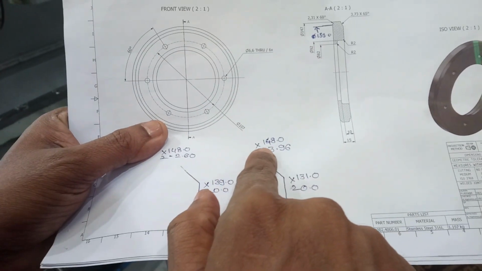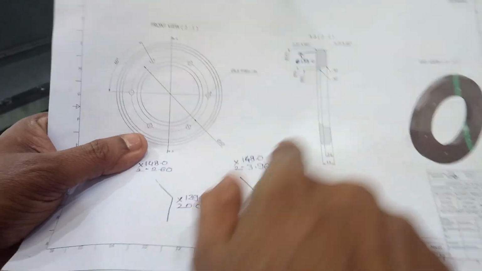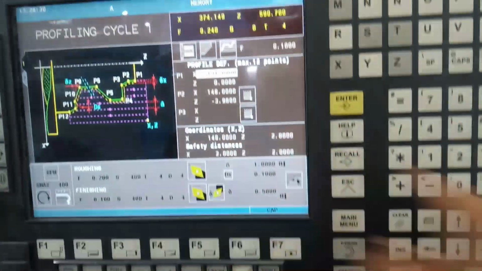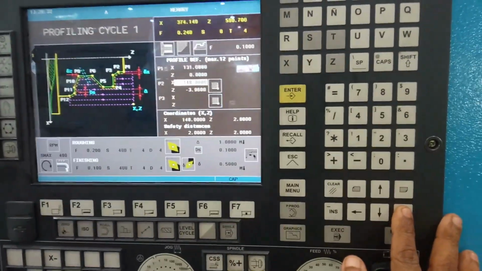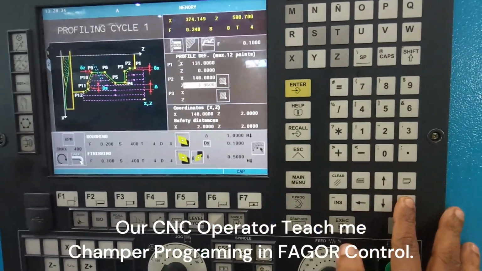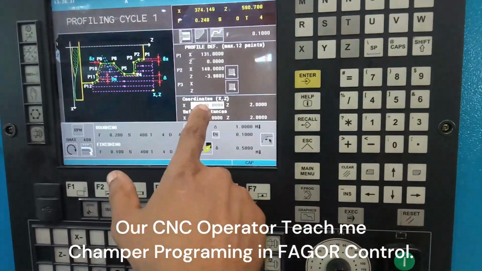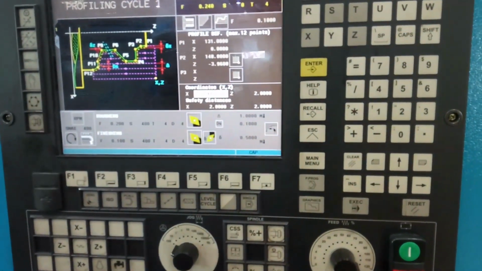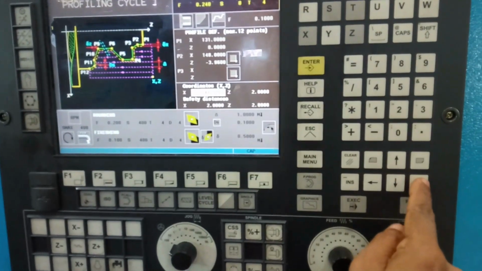Z0 and X2, minus X148, Z minus 3.96. Okay, this profile. So X131 enter, Z0, X48. Okay, Z minus 3.96. You go down. What is the big diameter when you start? X140. Actually, my job diameter is 147, so I put 148. Yes.